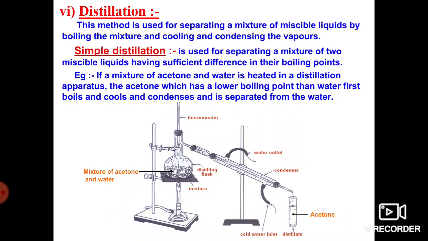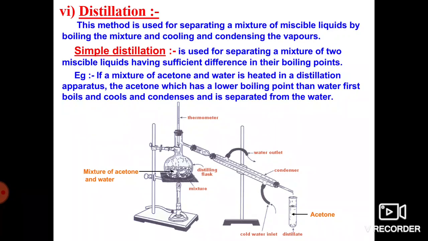Similarly, acetone also has its own boiling point. So we have to separate this mixture of acetone and water by using the simple distillation method.